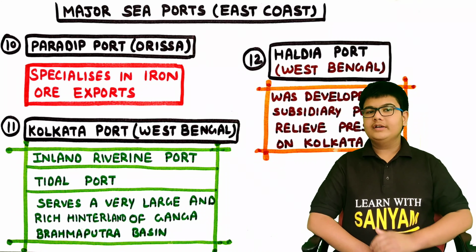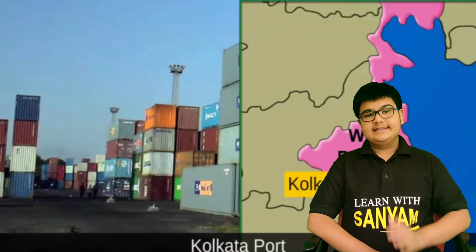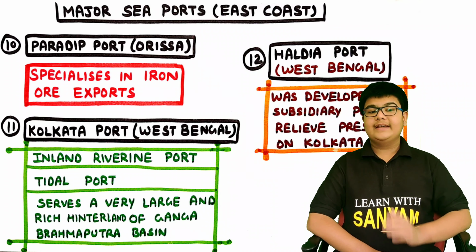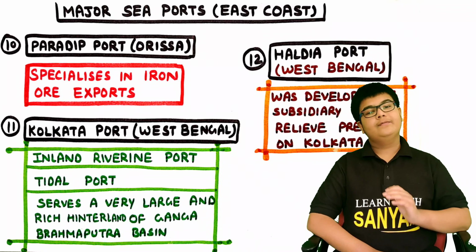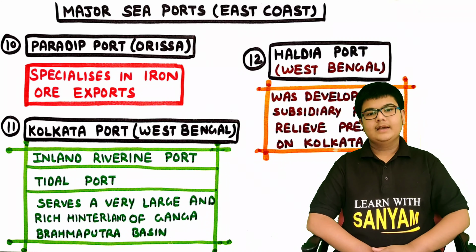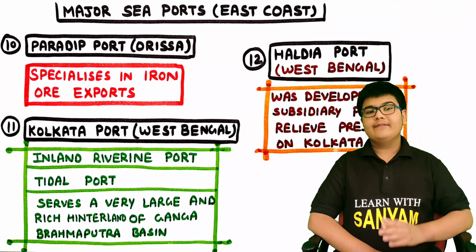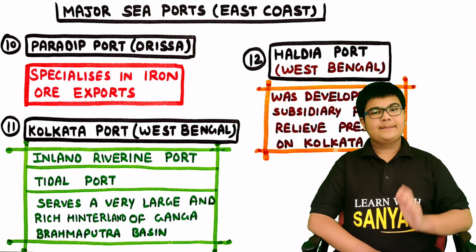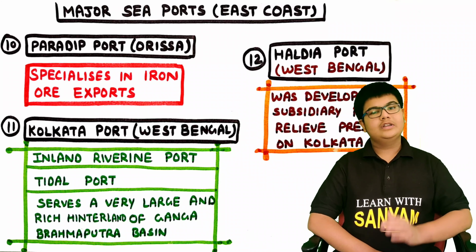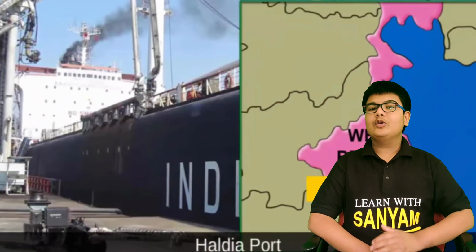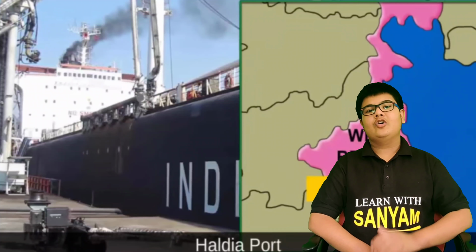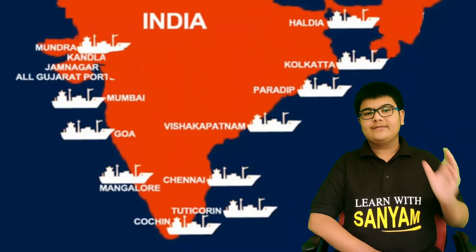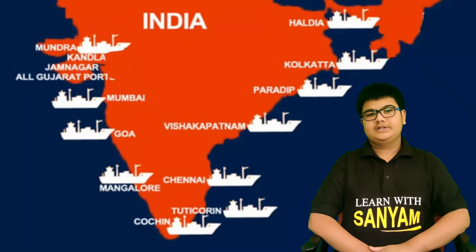11th, Kolkata Port in West Bengal. This is an inland riverine port. It is a tidal port. It serves a very large and rich hinterland of the Ganga-Brahmaputra basin. Now this port used to have a lot of traffic, so the Haldia Port was developed as a subsidiary port to relieve pressure on the Kolkata Port. And Haldia Port is also on the West Bengal coast. Thus, we have discussed all the 12 ports, 6 on the western coast and 6 on the eastern coast.